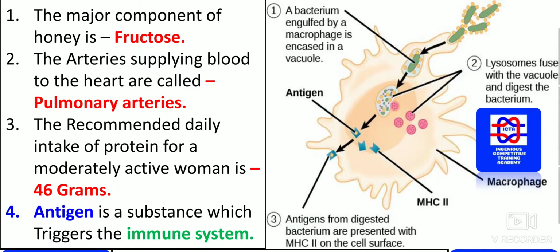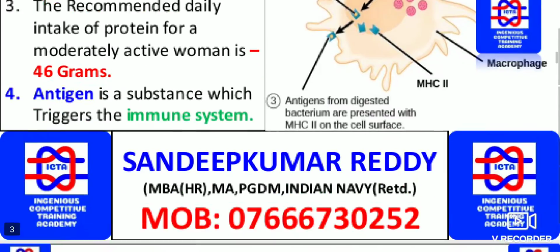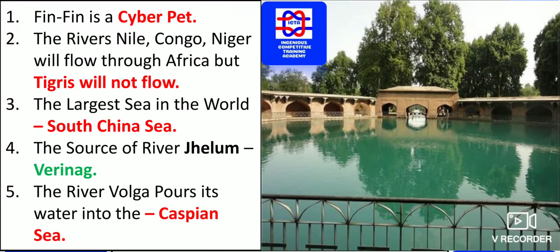An antigen is a substance which triggers the immune system. Please remember, guys, an antigen is a substance which triggers the immune system. Here we have a bacterium engulfed by a macrophage and encased in a vacuole. The lysosome fuses with the vacuole and digests the bacterium. Fin is a cyber pet. Please go through what exactly Fin is on the internet. You will find that it is one type of cyber pet, that is Fin.